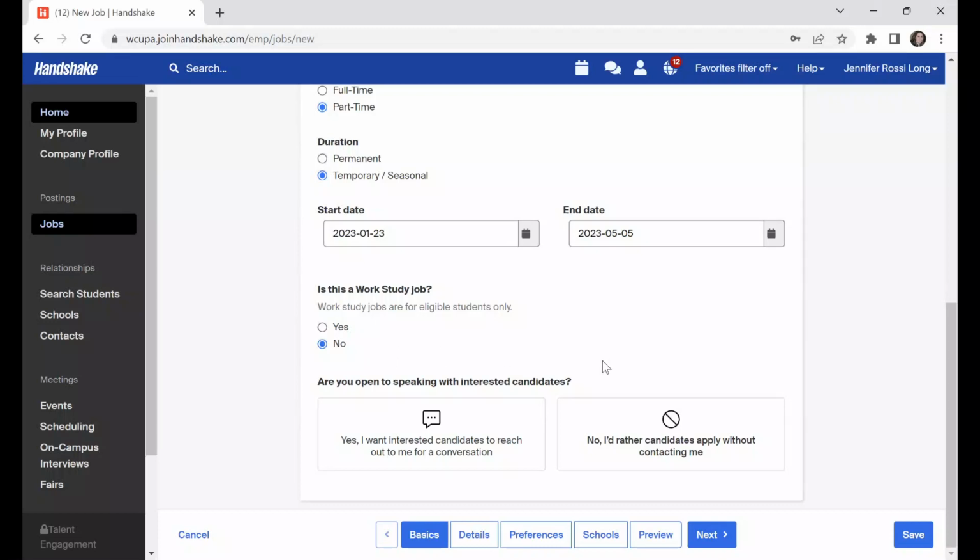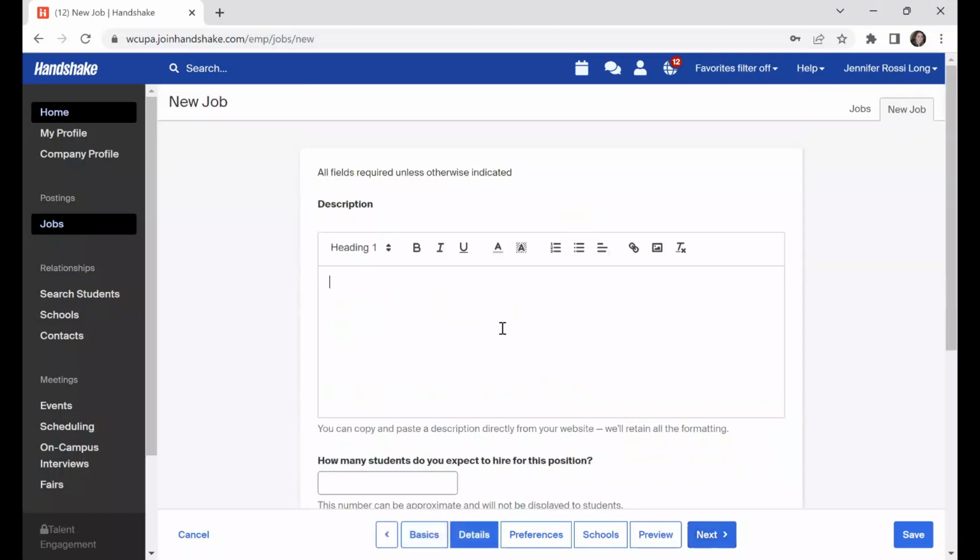Then the last thing on this page is just whether or not you're open to speaking with interested candidates. Most folks are going to say no because they are on campus and a student could reach out anyway. They'll have your contact information. This is really something more for our off-campus employers. So that's going to take you to the detail page.